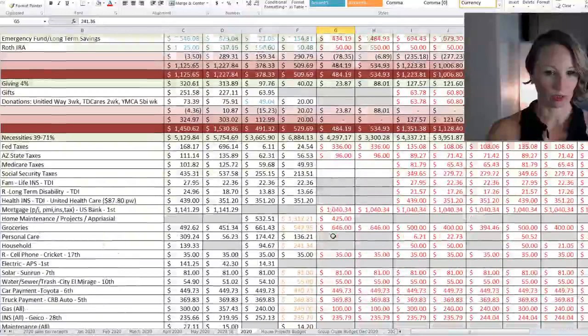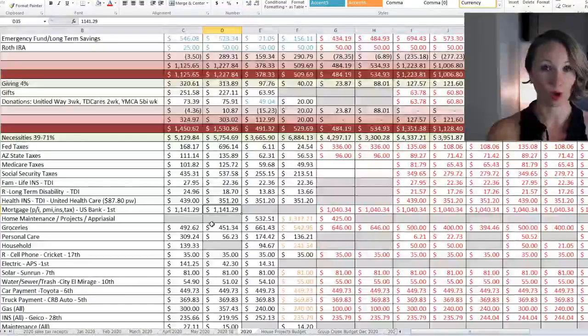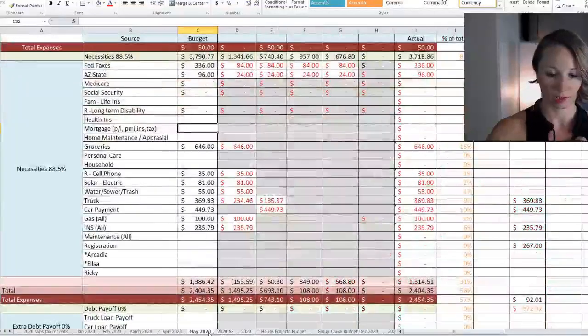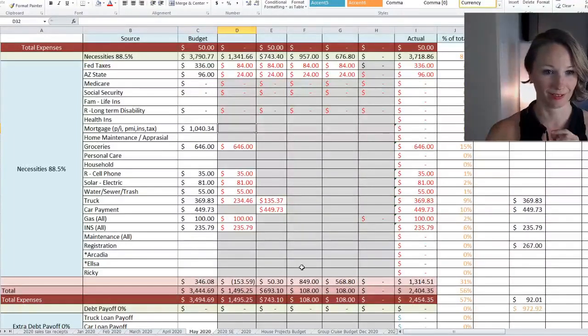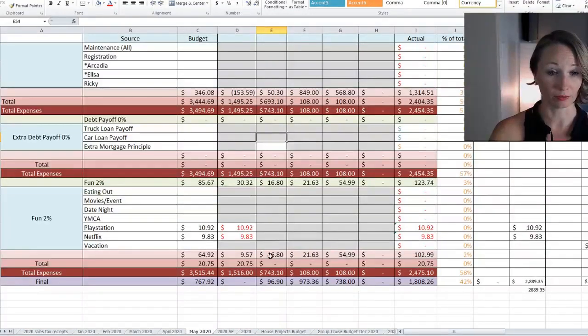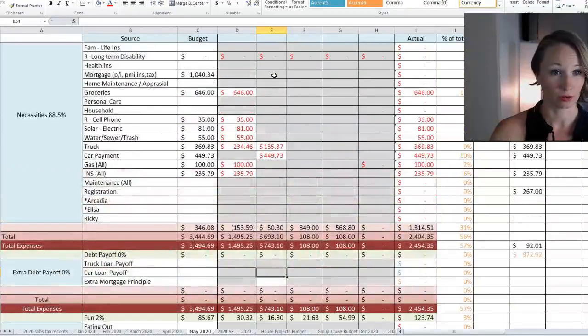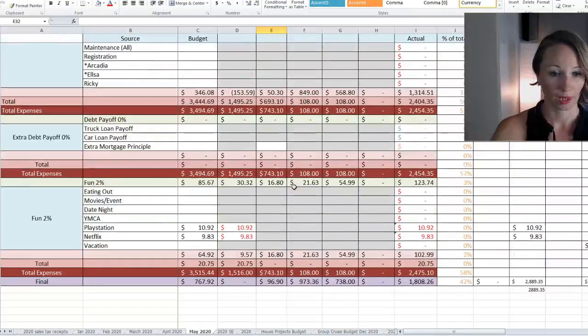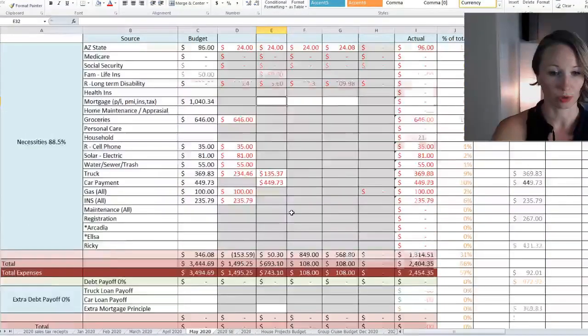If you see here, our mortgage payment used to be $1,141. Now it's $1,040.34. I knew I was forgetting something. So yeah, we're not doing this yet. Okay, so first thing we need to do is cover that. That's going to come out of the next three, maybe. So $96.90.